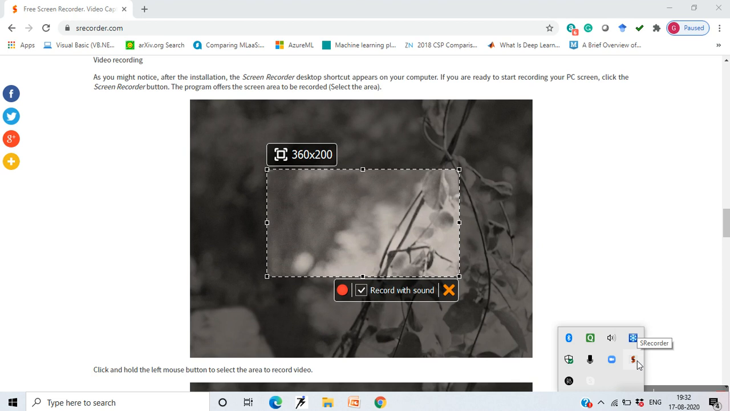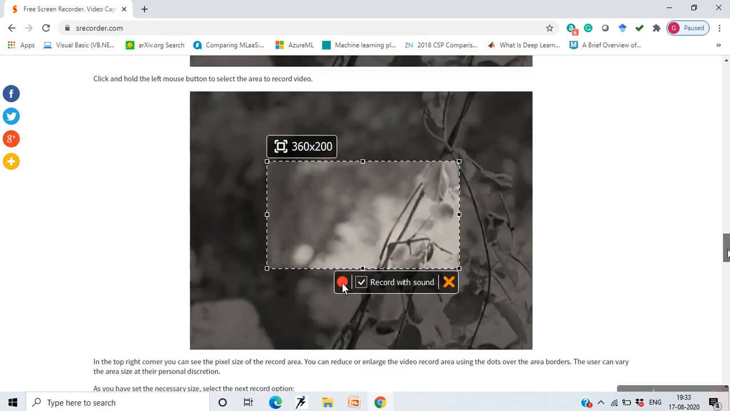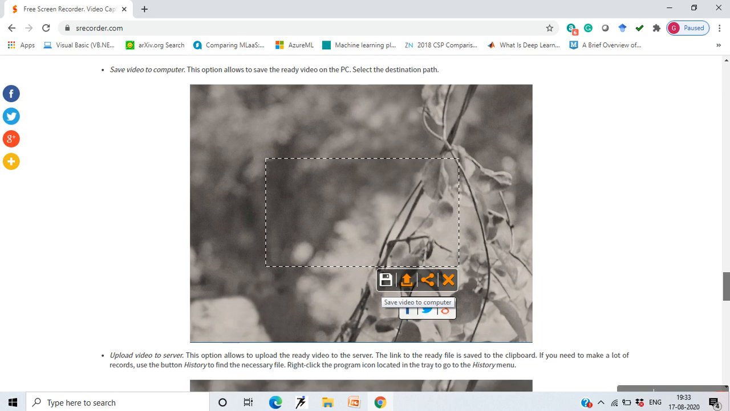When I click on this, this kind of video appears, which I can pull and decide which part of the screen I want to record, whether I want to record using voice or without using voice, and then add voiceover in the video. Okay, so this is the software that I use for recording my screen.